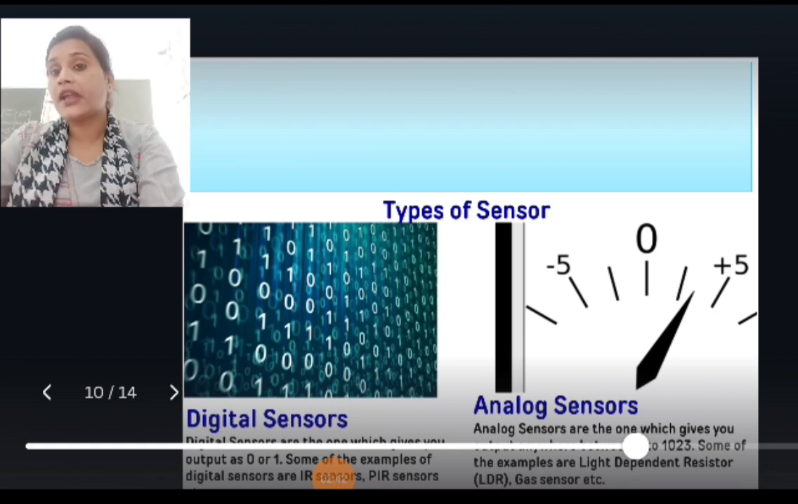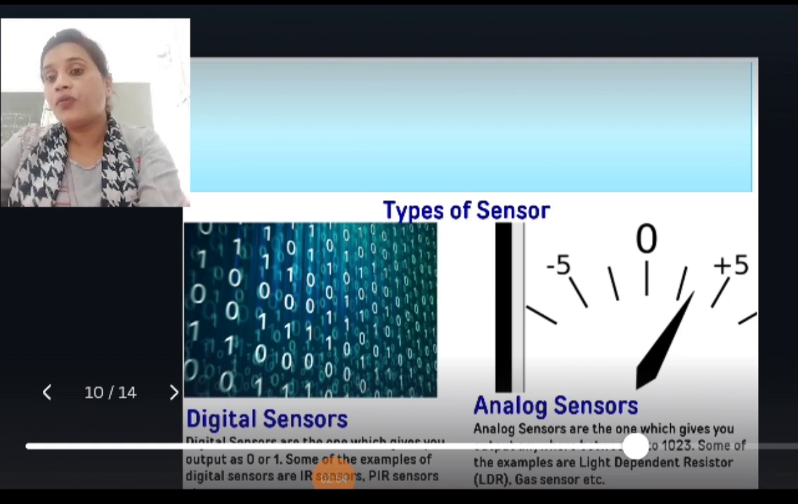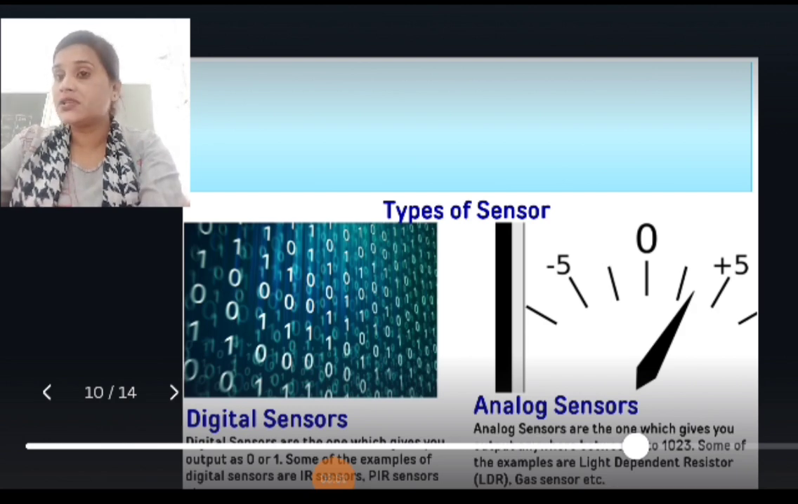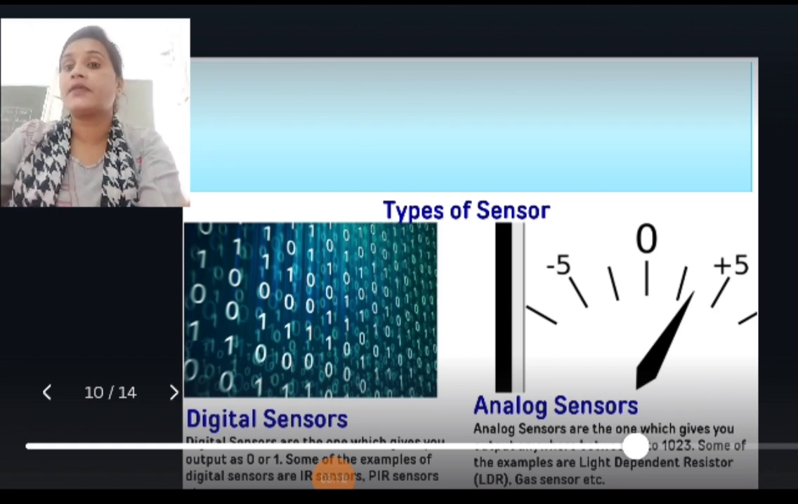Now next we will see the types of sensors. Sensors are categorized into two types: digital sensors and analog sensors. Digital sensors are the ones which give the output as 0 or 1. Some examples of digital sensors are IR sensors and PIR sensors. Analog sensors are the ones which give an output ranging from 0 to 1023. Some examples of analog sensors are the light dependent resistor and gas sensors.